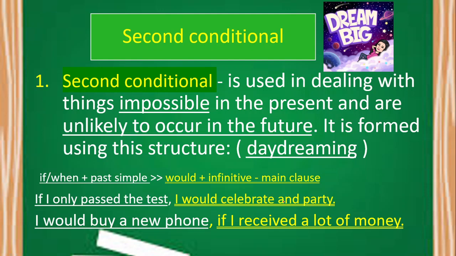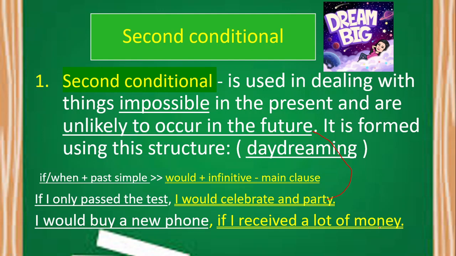This celebration and party that the speaker will do in the future is what the meaning of this second conditional is telling. It is somehow unlikely to occur in the future. It will occur in the future if this daydreaming happens, but when we say daydreaming, it's not real. That's why it's called dreaming, right? Another one: I would buy a new phone if I received a lot of money. What does the speaker daydream?